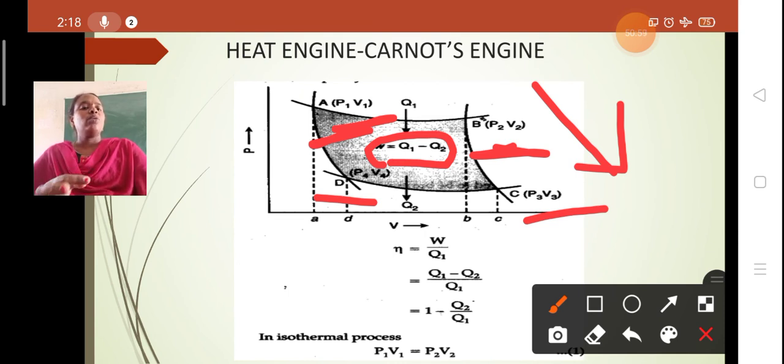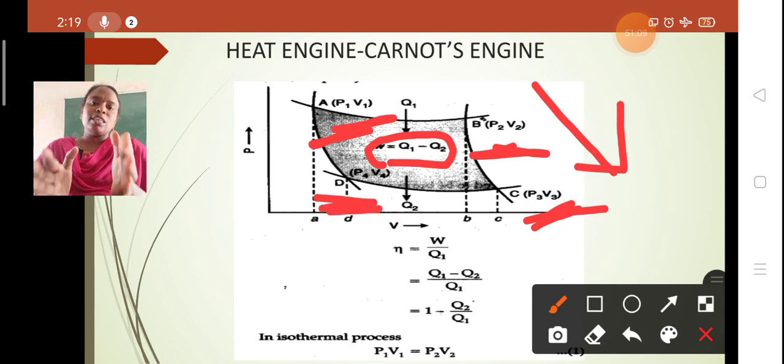And then from point C to point D, that is from state C, P3 V3, to P4 V4, the working substance is taken and put on the sink, which is a cold body maintained at a temperature of T2. So it is receiving heat from the working substance, which is the gas in a cylinder fitted with a movable piston, and the state changes from P3 V3 to P4 V4.